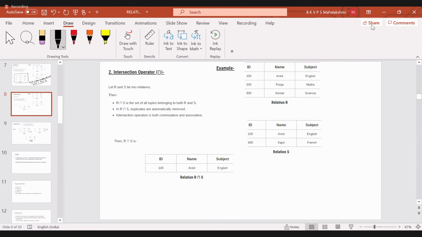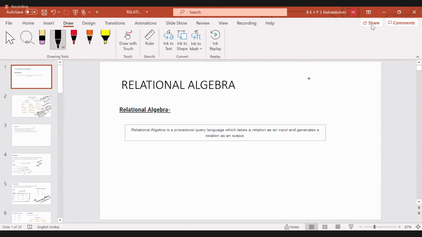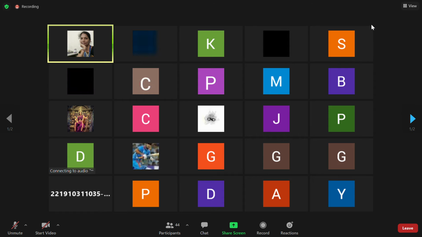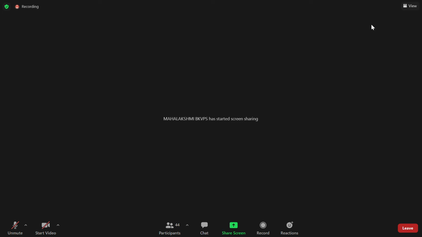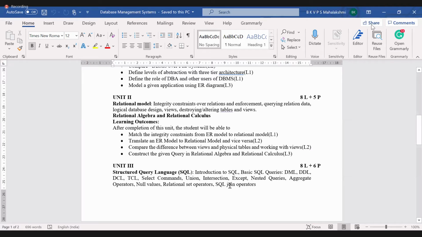This was about relational algebra. Very simple. And see here, we have SQL join operators separately; I'm not discussing that.